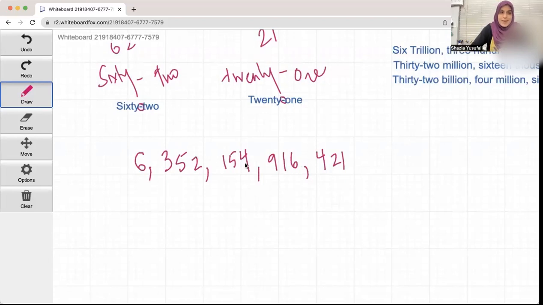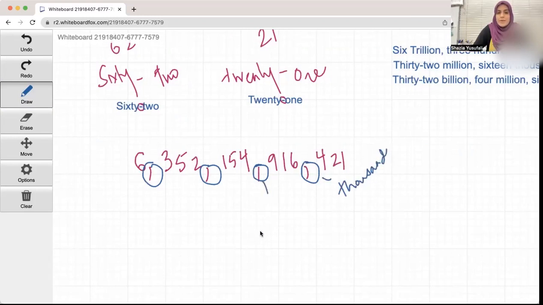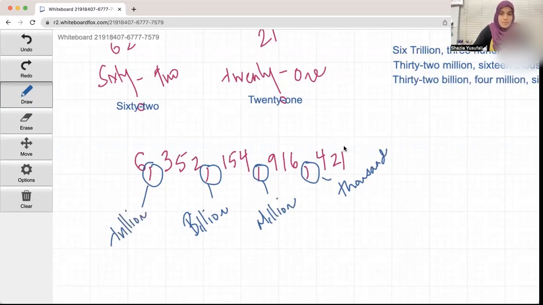The commas are your friend. So first, let's go ahead and circle the commas. That's your step 1. Once you've circled the commas, remind yourself, what is the name of that comma? This is 1,000. Second one is a million. And then we have a billion. And then we have a trillion. There we go. And we also know ones, tens, and hundreds.